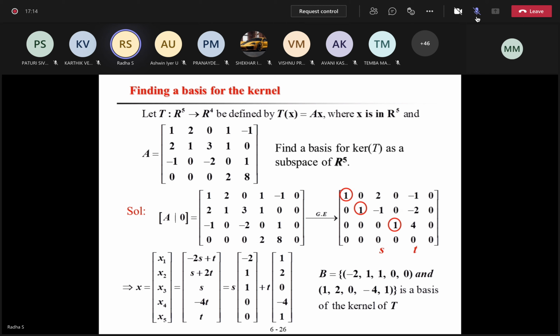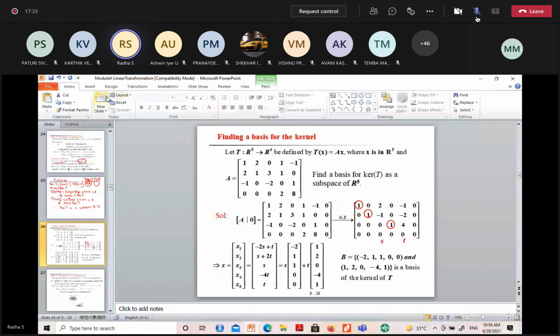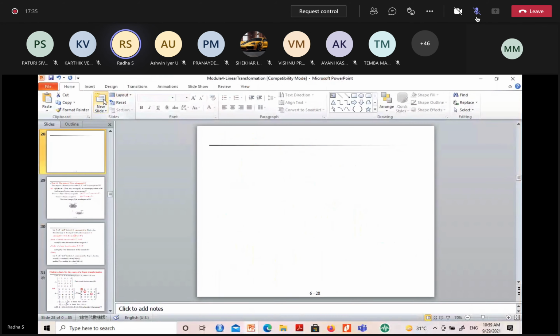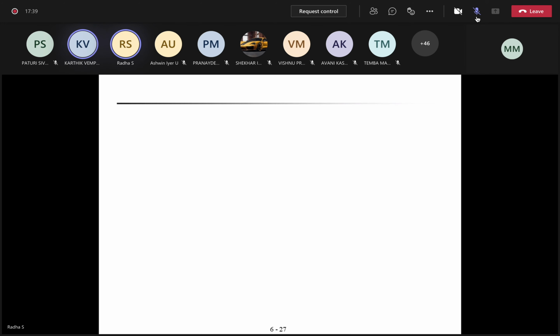So let T be a linear transformation from R power 5 to R power 4. So what type of matrix do you expect when it is from R power 5 to R power 4? Matrix will be 4 by 5. Have you taken down the matrix? Shall we start doing? Yes, ma'am.